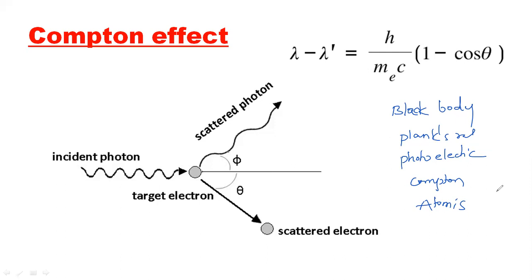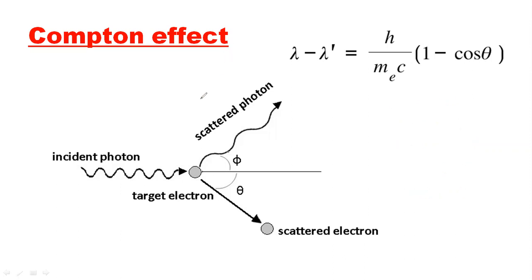To know that there is a particle nature, we need to understand these concepts. So that is the important thing here. So the Compton effect: Compton is a scientist. He gave a particular concept for the particle nature of electromagnetic radiation. So what did he actually use here? First you have to understand this Compton effect.